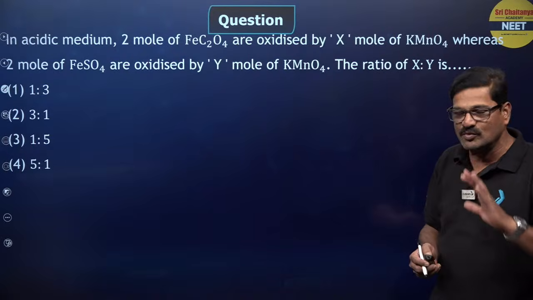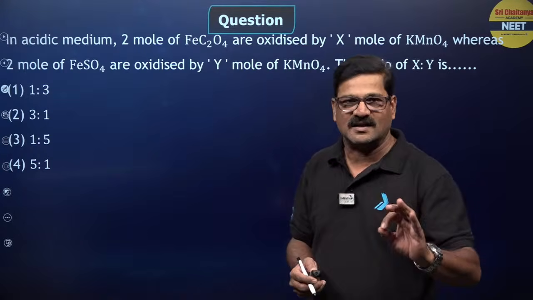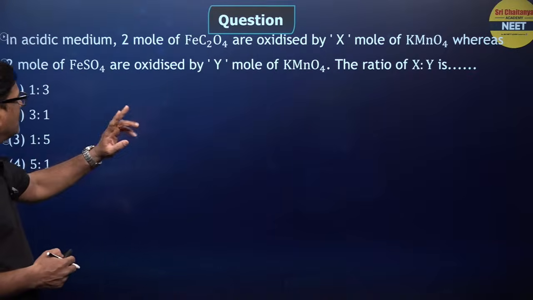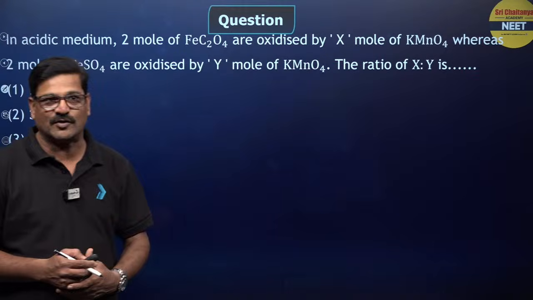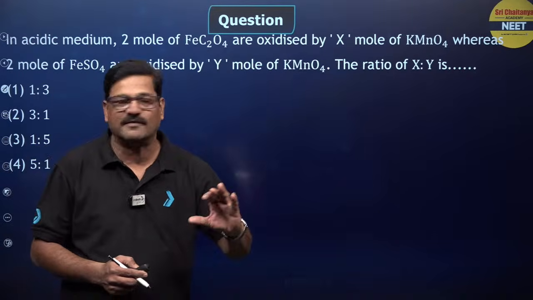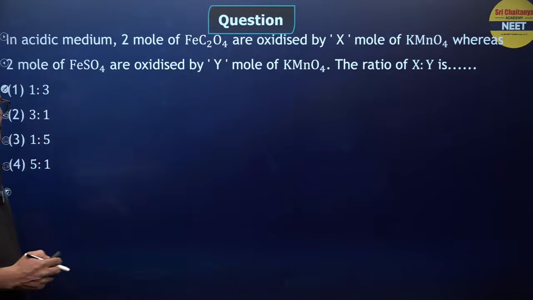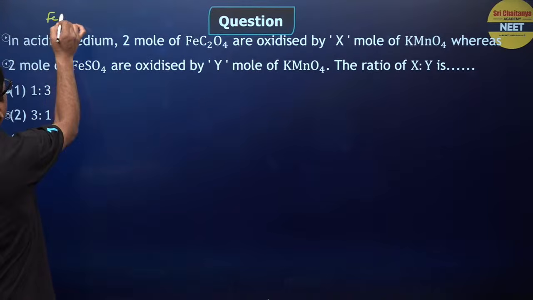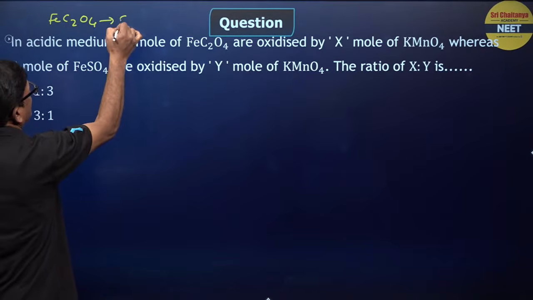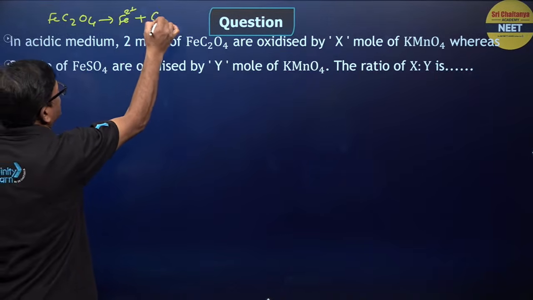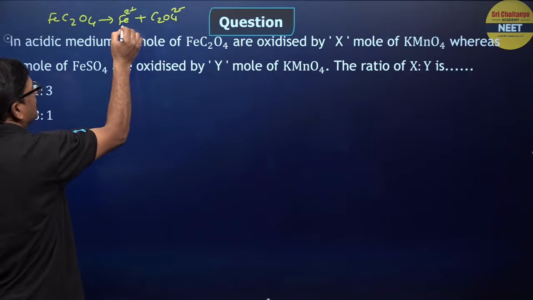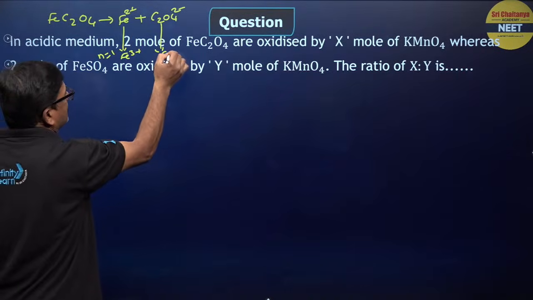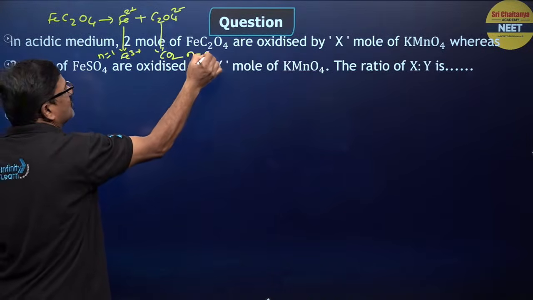In acidic medium, 2 moles of ferrous oxalate are oxidized by X moles of KMnO4, whereas 2 moles of FeSO4 are oxidized by Y moles of KMnO4. What is going to be the ratio of these? The ratio has to be calculated. When you say FeC2O4, it gives Fe2+ and C2O4 2-, right? Fe2+ is converted into Fe3+, n is equal to 1, and oxalate is converted into CO2, n is equal to 2.